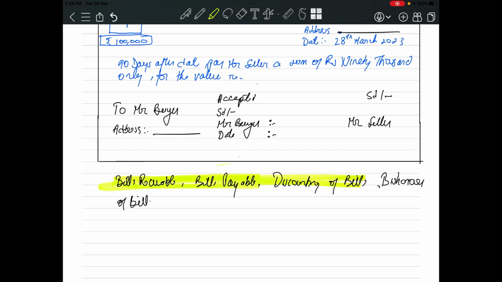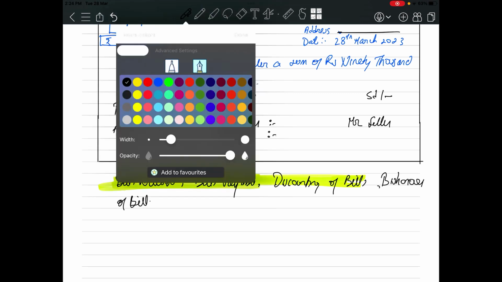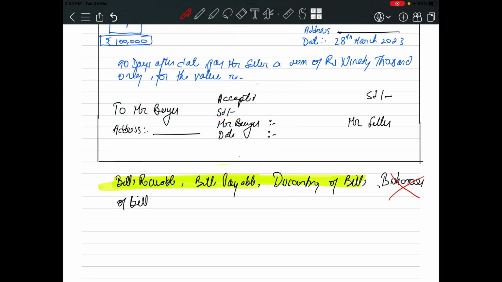I will not tell you about dishonor of bill, because this is not a difficult concept at all, but as of now I will not explain it. So in future, if you happen to take tuitions from me, I will obviously explain this in a very detailed manner. Now let's start with our discussion.